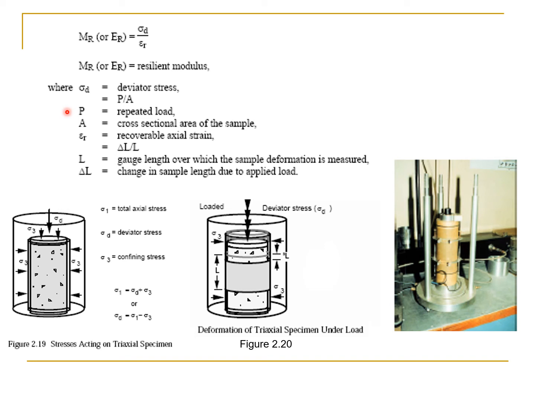It's not a static load, it's a repeated load. A is the cross-sectional area of the sample, and epsilon is the recoverable axial strain, that is delta L over L. L is the gauge length over which the sample deformation is measured, and delta L is the change in sample length due to the applied load.